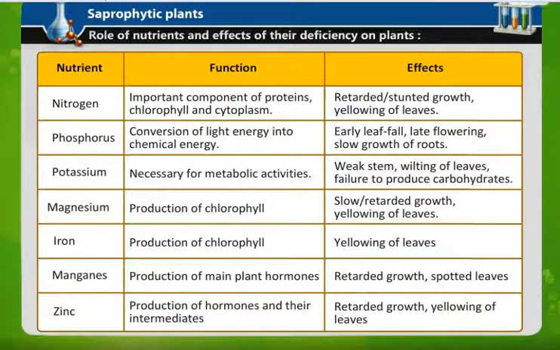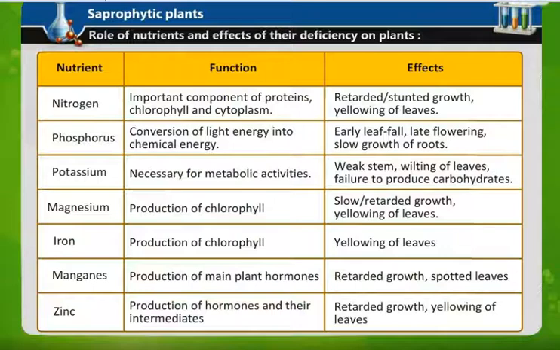Potassium is necessary for metabolic activities. Metabolic, that is to carry out the various life processes in the body. If potassium is deficient, there is a weak stem, the stem doesn't give proper support, and wilting of leaves, the leaves just fall off, they tear off, and failure to produce carbohydrate. Since carbohydrate is the main product of photosynthesis, if potassium is not available, they are unable to produce carbohydrates.